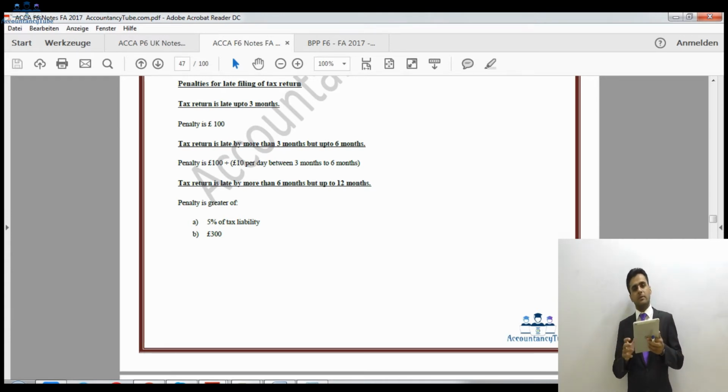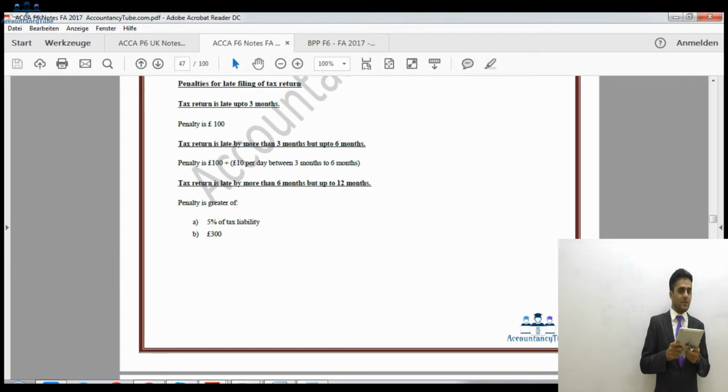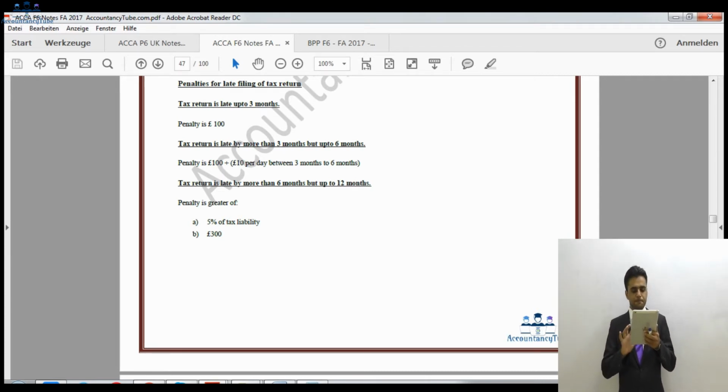All right. So it would be clever. If your client is late and their liability is less than £300, you might ask them to just wait for a bit, so that if they delay for a couple of days, they arrive in more than 6 months and less than 12 months, and then they might be saving some tax.